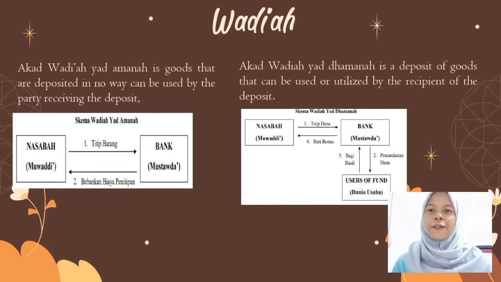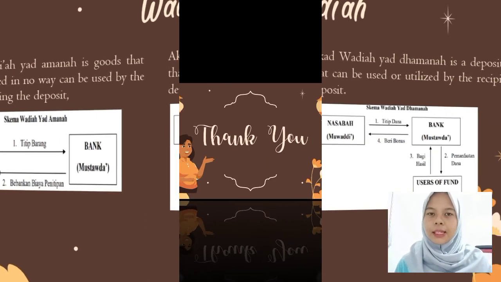The following is the flow of the wadi'ah yad damanah contract, namely the goods deposits are rotated by the bank in a business, which then from the business generates profits that are intended specifically for the bank. The bank's decision to give a bonus or not depends on the bank's own policy.